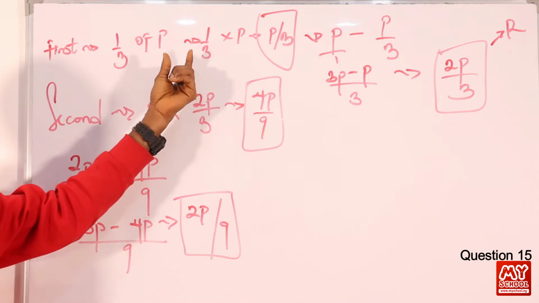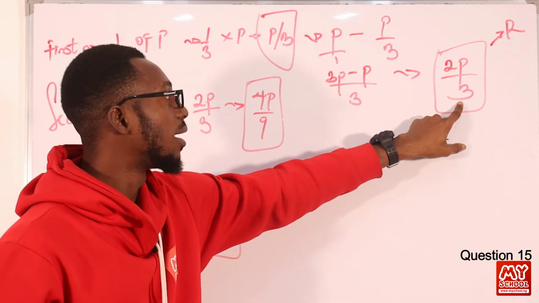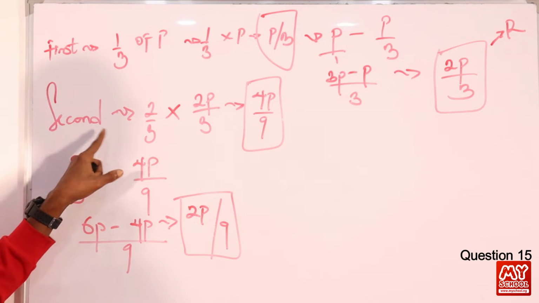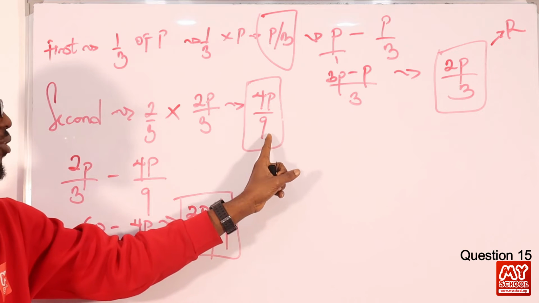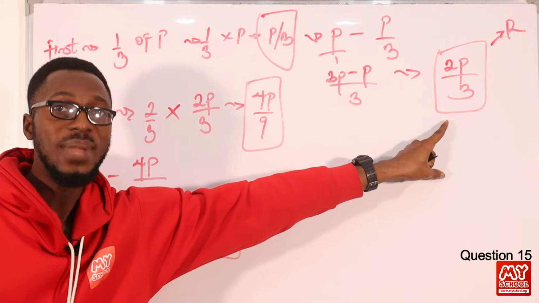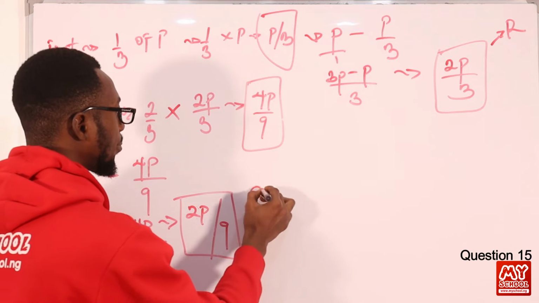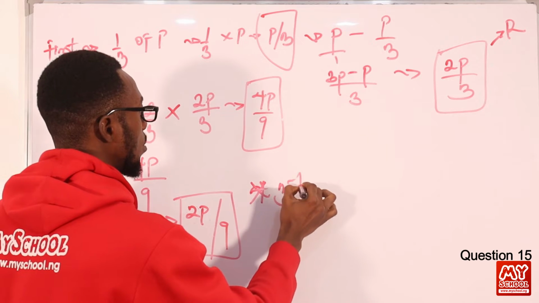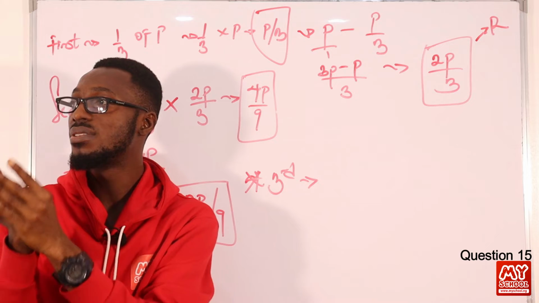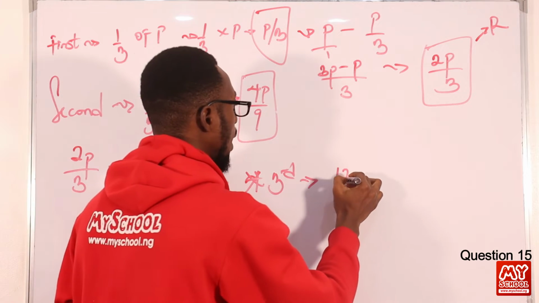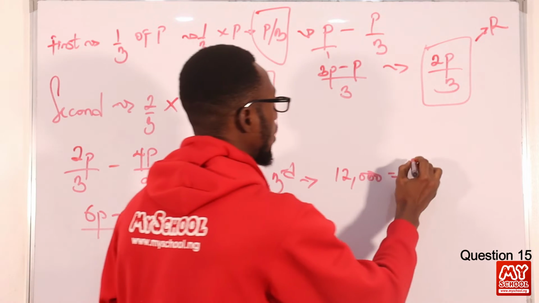The first person took his share, and after that we are left with this. Then the second collected 2/3 of what was left, and after the second has taken his share, we see what is remaining from the main remainder. This is what the third person is getting. We are told that the third person got 12,000 naira. So 12,000 naira equals 2P/9. This is what he got as his share.